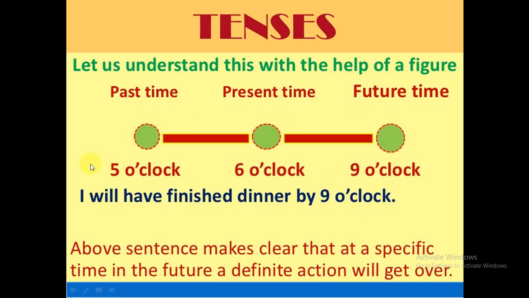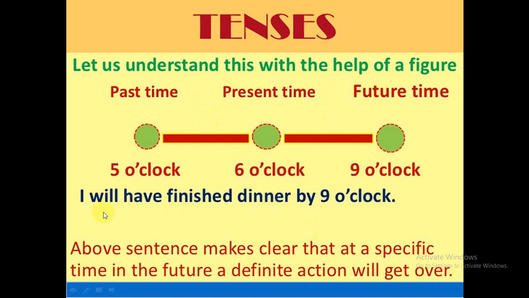The other things will be wrong. If I say I have finished dinner by 6 o'clock, it will be okay, because that time it will refer to present perfect tense. But if I say I will have finished dinner by 6 o'clock, it will be wrong.